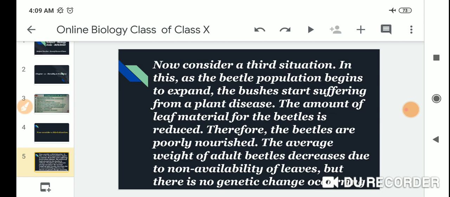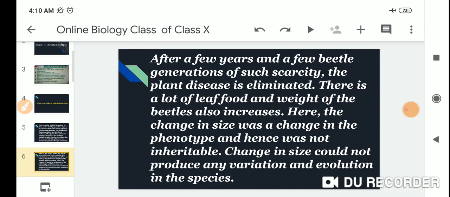The average weight of the adult beetles decreases due to the inadequate leaves, but there is no genetic change occurring. After a few years and a few beetle generations, the plant disease is eliminated.